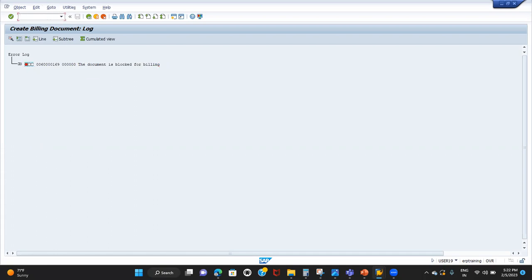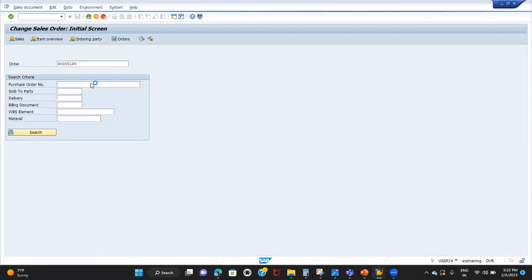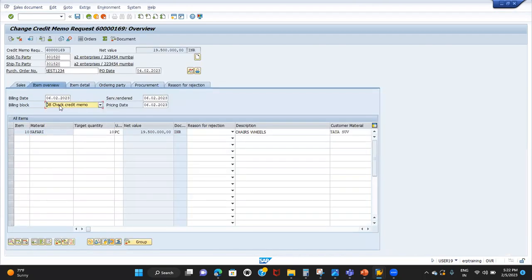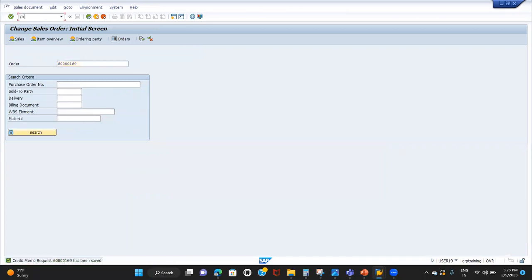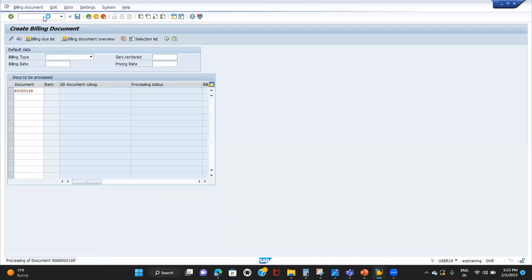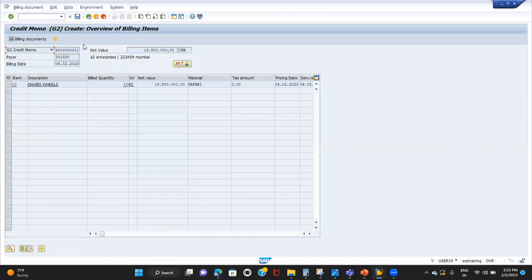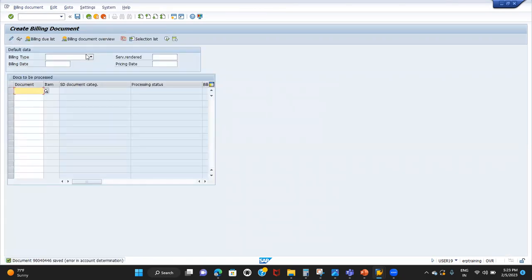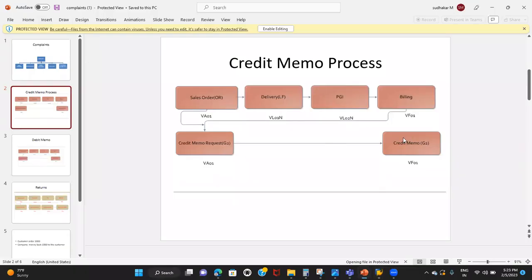In projects, when you're working for a client, some authorized person will review the credit memo request. He'll go to this field and remove the block manually. He'll put it blank, removing the billing block, and then save it. Now if I go to VF01 and enter the number, we are able to create the credit memo, which is a billing document that will update the accounting documents. Then save it.